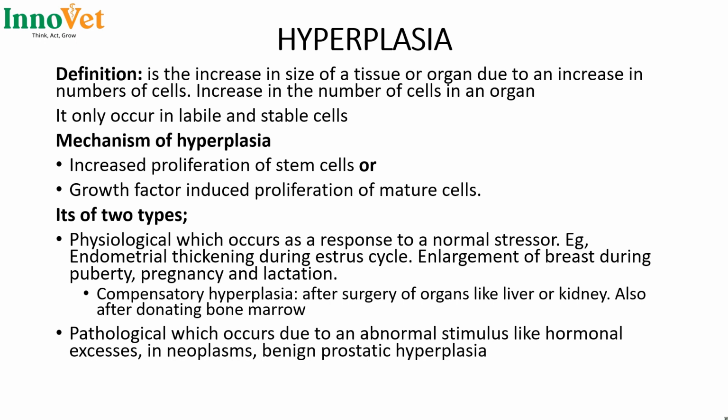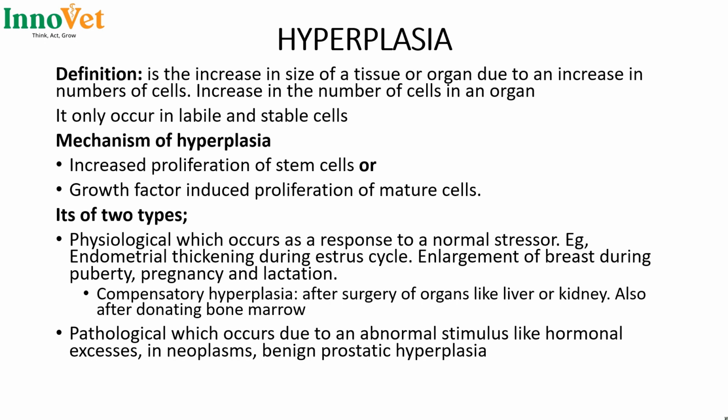The labile cells are the cells that are capable of continuously proliferating, while the stable cells can pause cell division, and there is another group of cells called the permanent cells that once they have matured, they can never undergo cell division again. For example, you have the neurons and the skeletal muscle cells and the cardiac muscles.